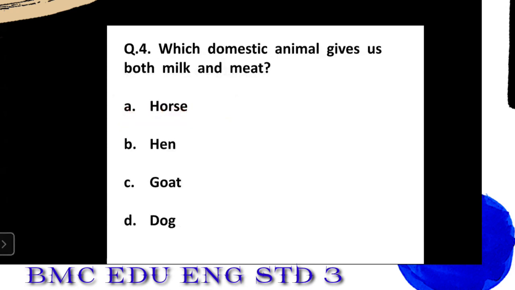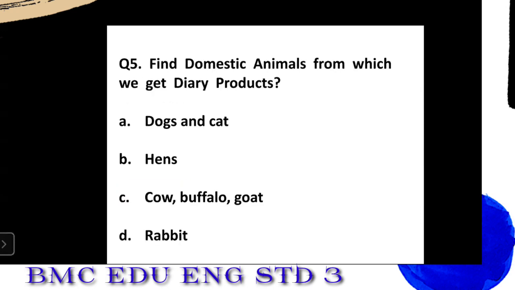Next, fourth one. Which domestic animal gives us both milk and meat? A. Horse. B. Hen. C. Goat. D. Dog. Think and tell me, student. Does a horse give us milk? No. Does a hen give us milk and meat? No, it doesn't give us milk. It gives us meat. So, which one? Yes, you all are correct. The answer is C. That is the goat.